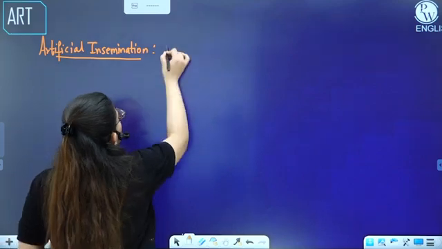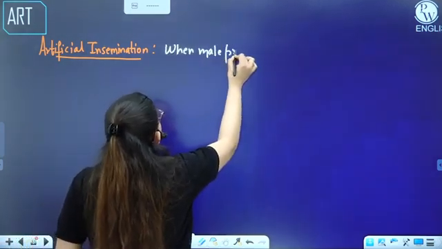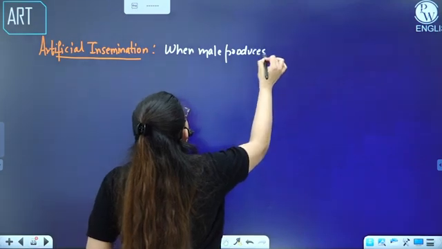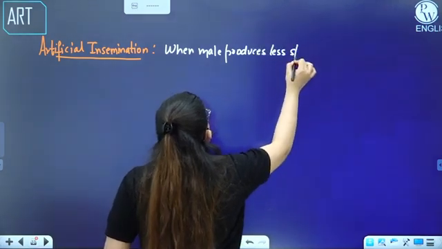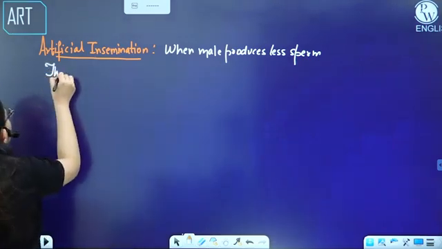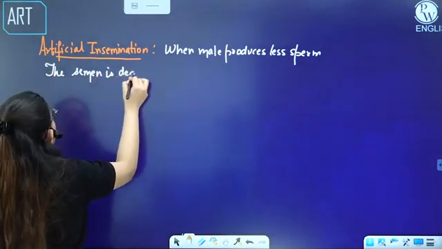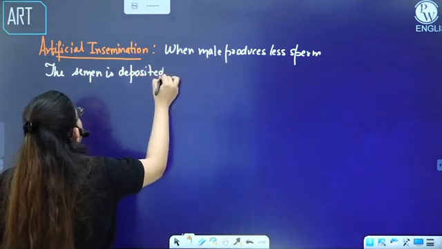So what is artificial insemination? When a male produces less sperm, the semen is deposited artificially. Where?